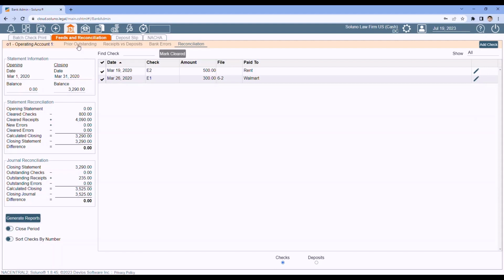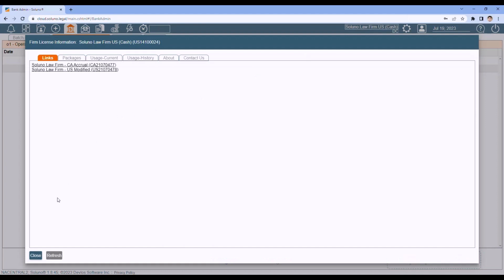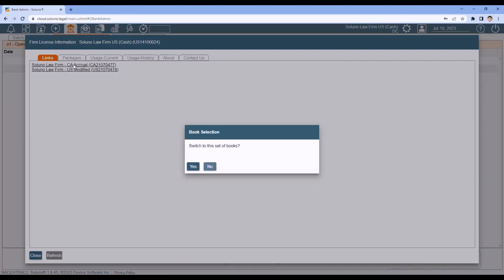So make sure you've got all your prior outstanding items in. Make sure you've entered your GL opening balance in correctly. Make sure you've got the correct date. All those can cause issues with the journal and the statement not matching.